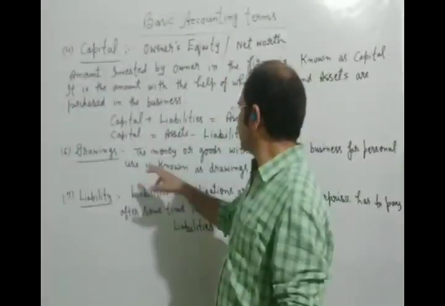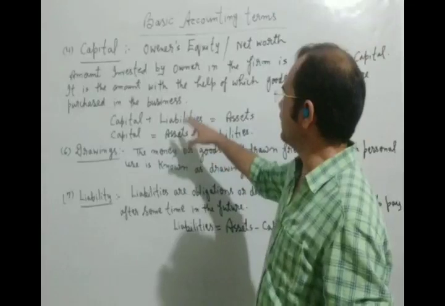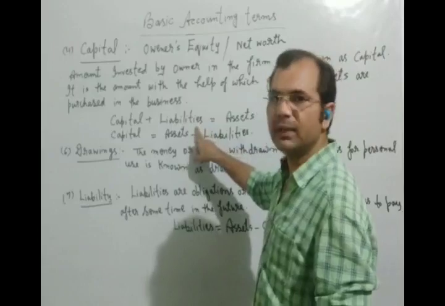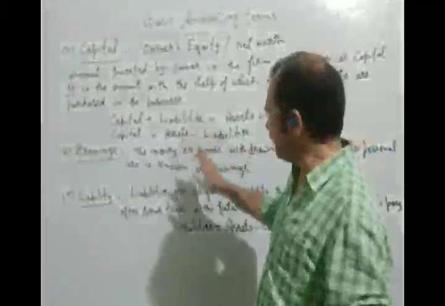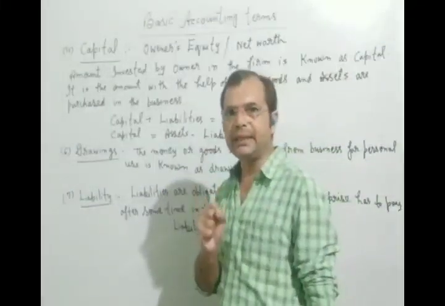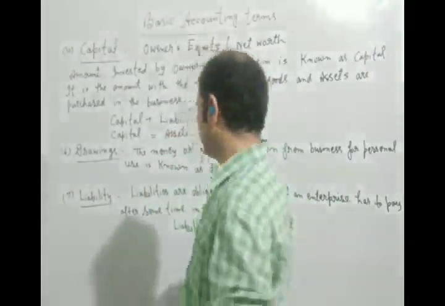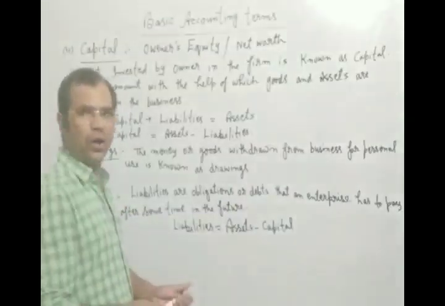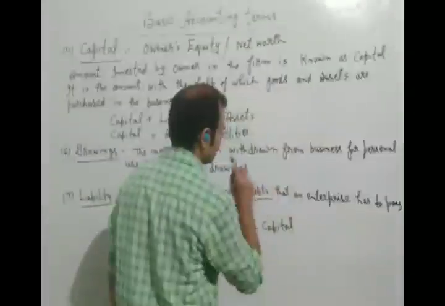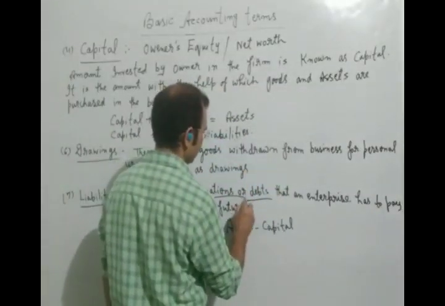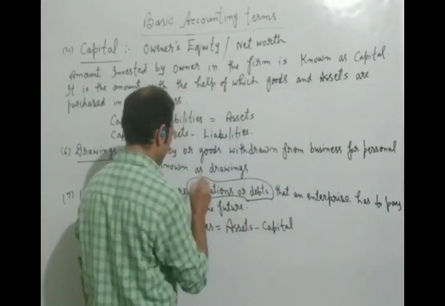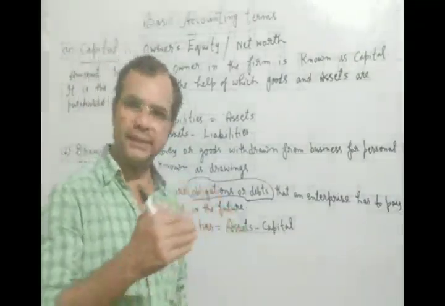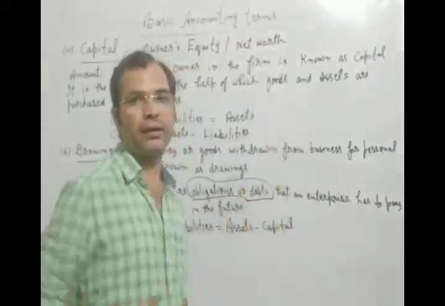Now, sometime before, when we were discussing point number 4, capital, at that time I was using the term liability. Now we will understand what liability is in the business, in accounting. Liabilities are the obligations, or the debts, that an enterprise, that a businessman has to pay.